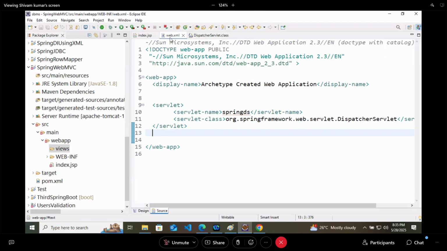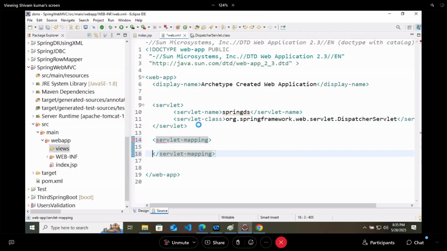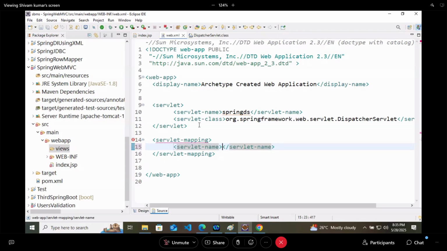What is the name of the servlet that you are mapping here? Not your name. The name of the servlet that you want to map is Spring DS. Spring DS is the servlet name that I want to map.